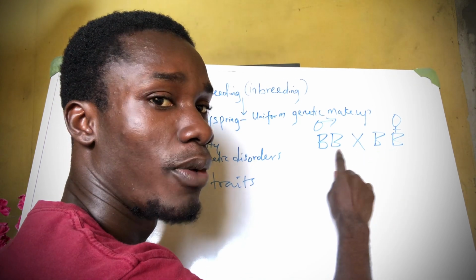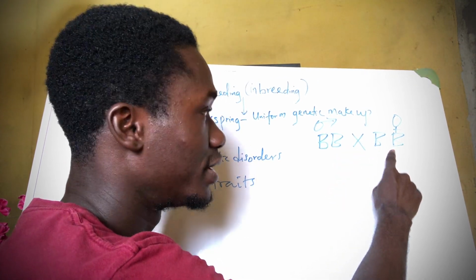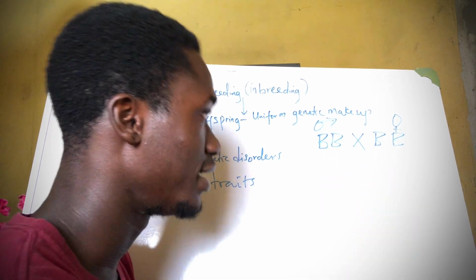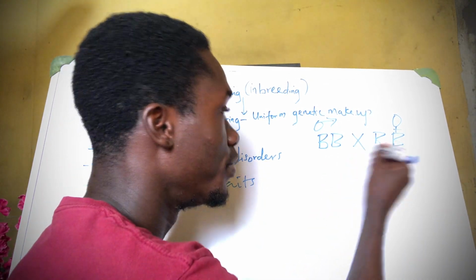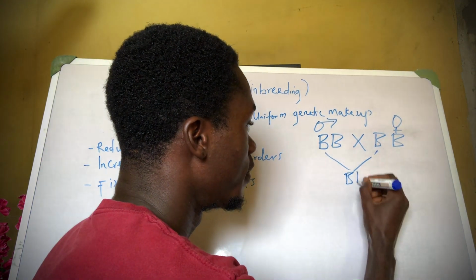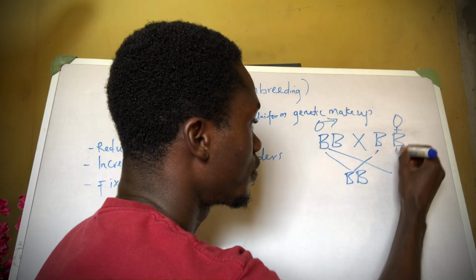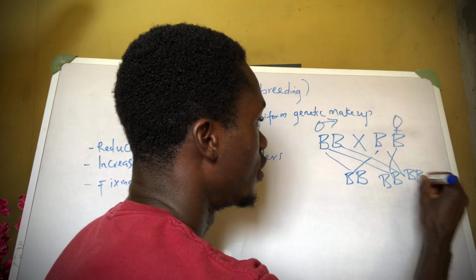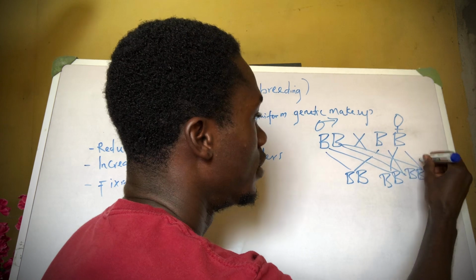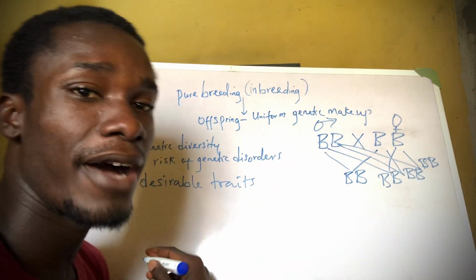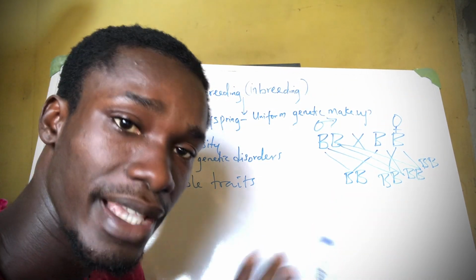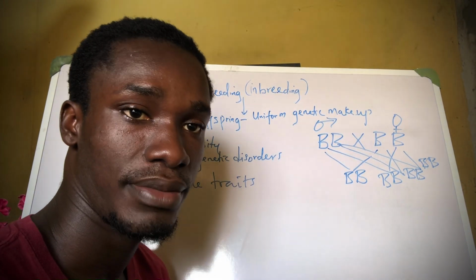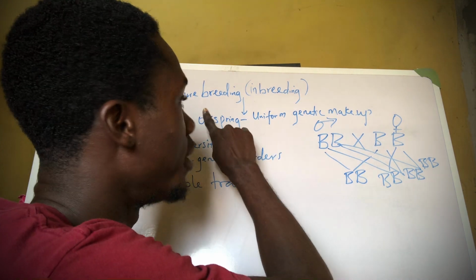Both plants are homozygous dominant. See, this is homozygous dominant, homozygous dominant. If you cross these two plants, they will produce the same offspring. Their offspring will be BB, BB, BB, BB. So they will have uniform offspring. Their offspring will be the same, and they will all be homozygous dominant. So that is what we mean by pure breeding.